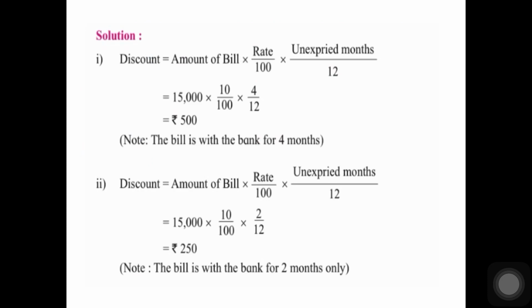In the second case, the bill was discounted on 1st of June. So 1st of June means 2 months have already lapsed. So the bill will be with the bank only for 2 months. So discount is equal to 15,000 into 10 upon 100 into 2 upon 12. I hope you understood how I got this 2. The bill was for 4 months; 2 months it was with the drawer, and 2 months it was with the bank. So the period for which the bill is with the bank, only that much period is to be considered as unexpired months. So 2 upon 12 gives 250.